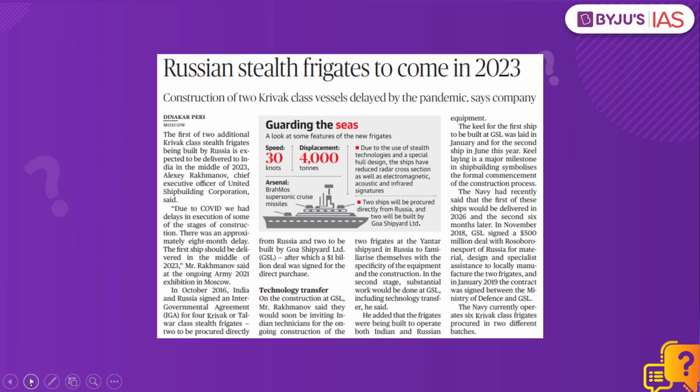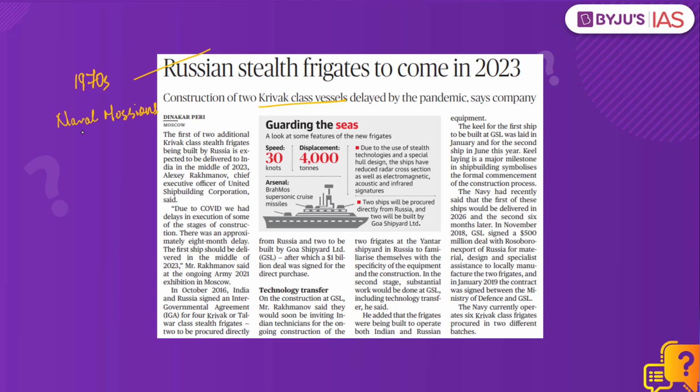What is the context? This article in The Hindu newspaper today talks about the Krivak class vessels. Krivak stealth frigates are a series of frigates and guard ships that were built in the Soviet Union primarily for the Soviet Navy since the 1970s. These are used to accomplish a variety of naval missions, for example, finding and eliminating enemy submarines and large surface ships.